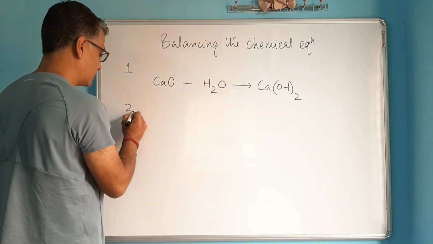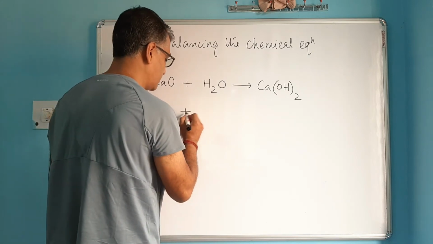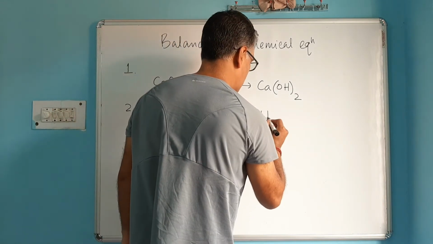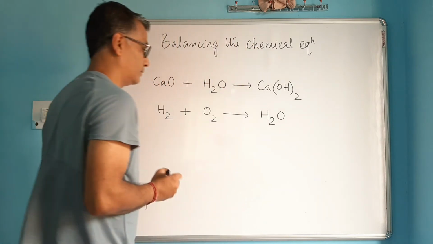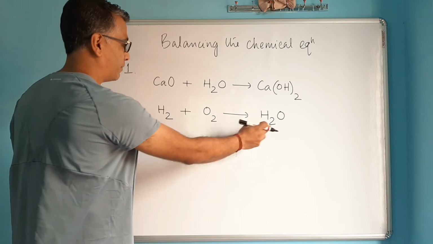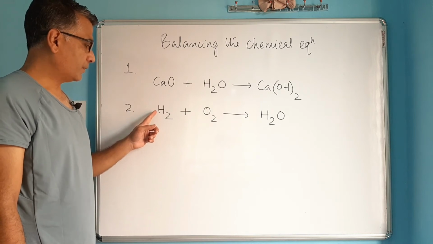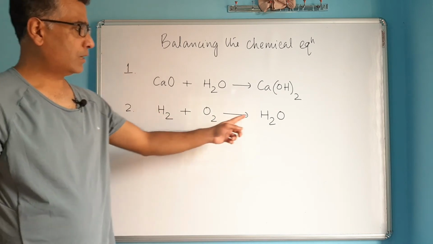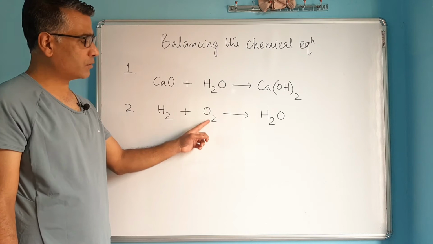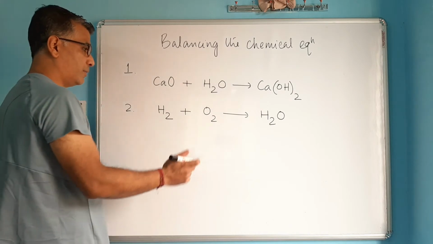The second one is the reaction where hydrogen gas burns in presence of oxygen to form water. So this is a molecule of hydrogen you've got, and oxygen molecule is combining to form water. So how do you balance this? You see, you've got 2 atoms of hydrogen here and 2 atoms of hydrogen on right hand side. Hydrogen atoms are balanced already. Whereas oxygen atom, you've got 2 here and the other side only 1. So how do you balance?